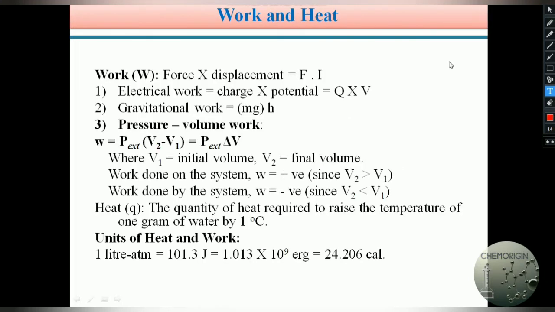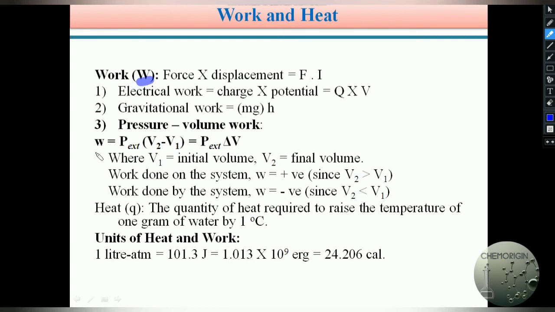Work and heat. Students, these two are very important concepts. Now we are slowly entering into the original concepts of thermodynamics, so please carefully learn these topics, work and heat. In our school studies we learn the definition of work as force into displacement. The displacement of a system by the application of force is known as work. Generally work is denoted with the symbol W.